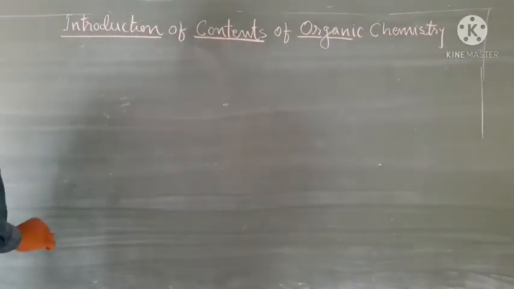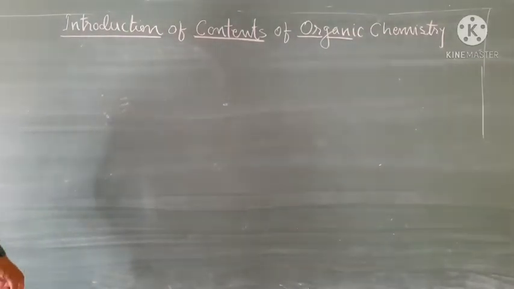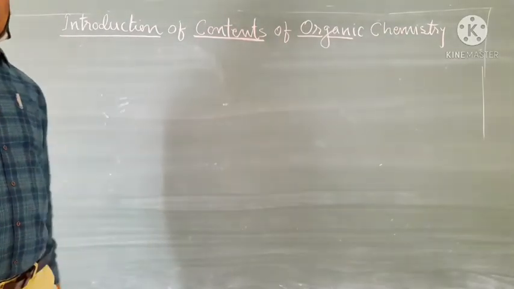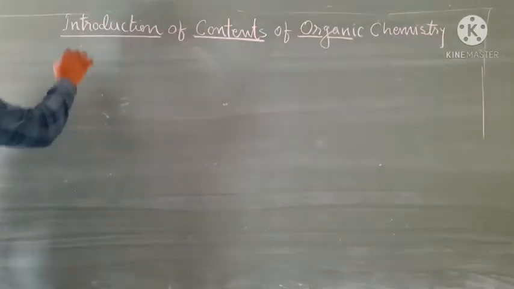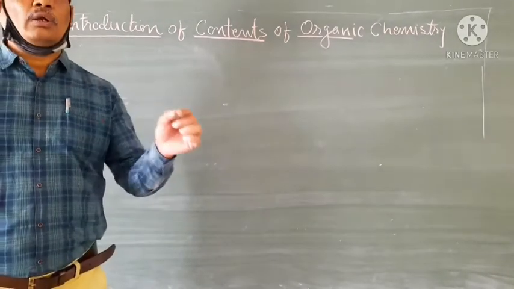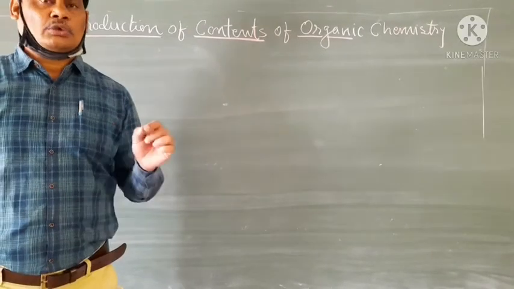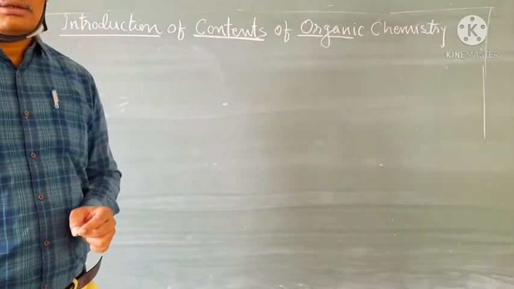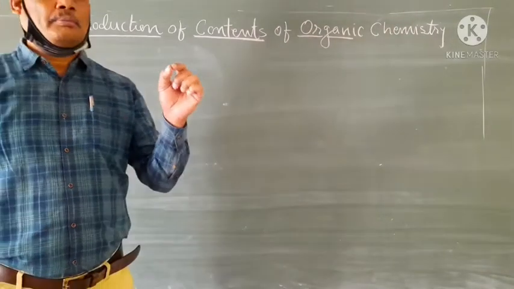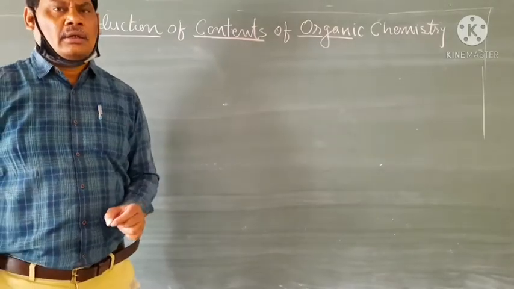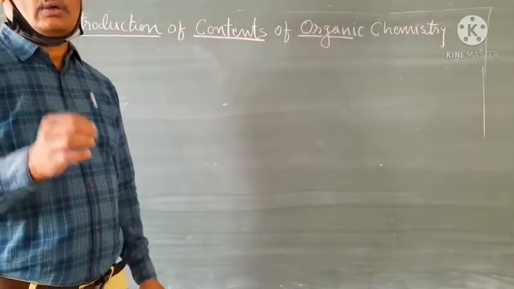Yes, student. Now I am starting the first chapter of organic chemistry of 12th class. This is haloalkanes and haloarenes. Student, the first core chapter of organic chemistry is main basic organic chemistry. First one is haloalkane and haloarene.